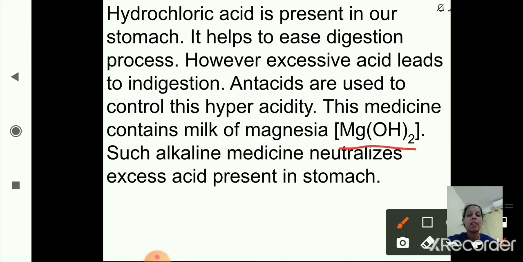So antacids are used to control hyperacidity. Such alkaline medicine neutralizes the excess acid which is present in the stomach.